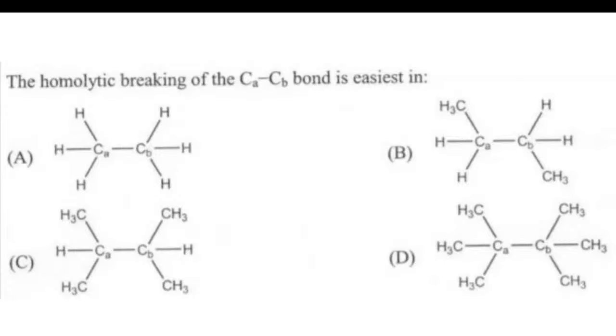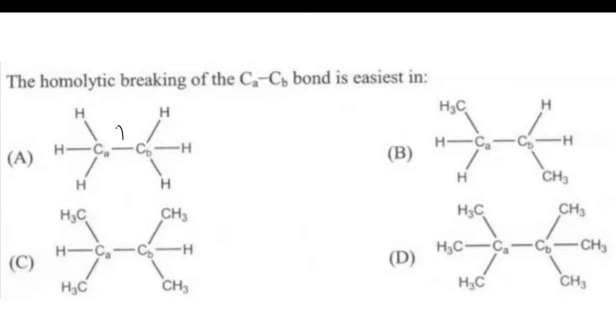All right, let's solve this particular question. See how we are going to apply the approach to this question. We have to see the homolytic breaking. Homolytic breaking means one electron goes to this carbon and one electron goes to this carbon. This is what is known as homolytic bond breaking.